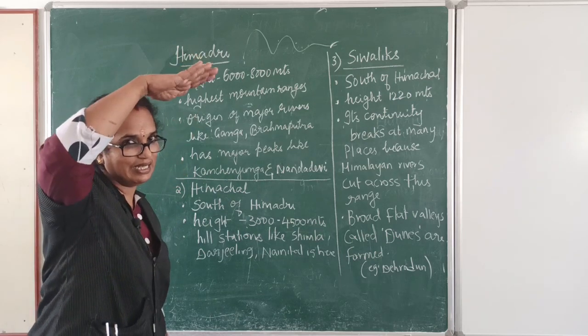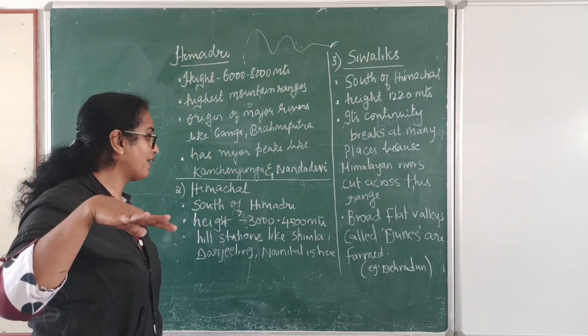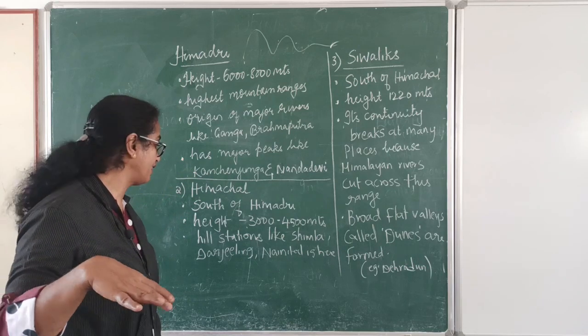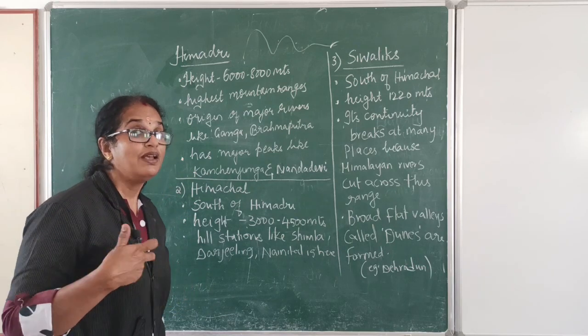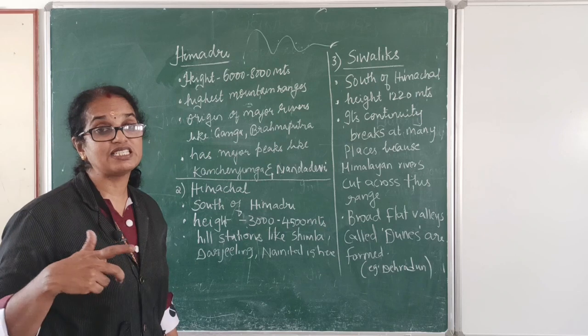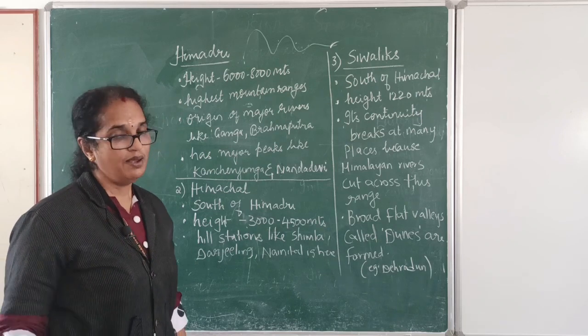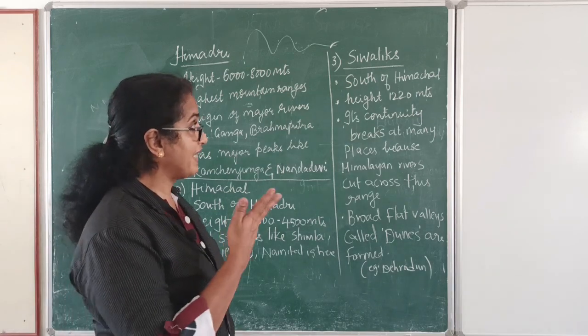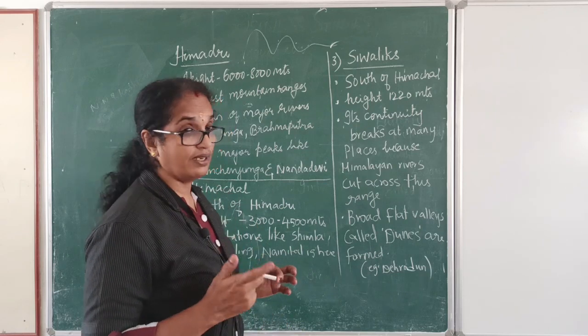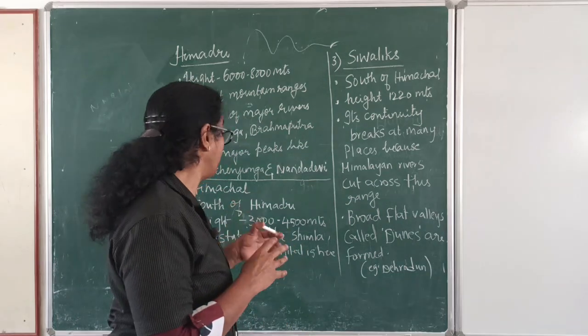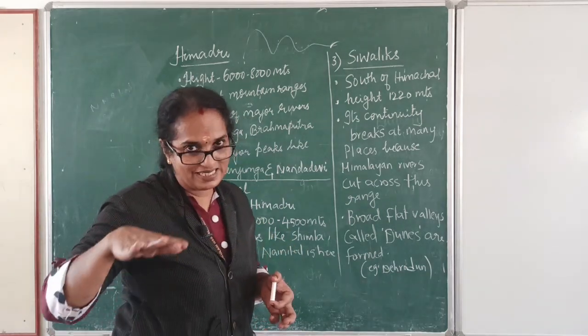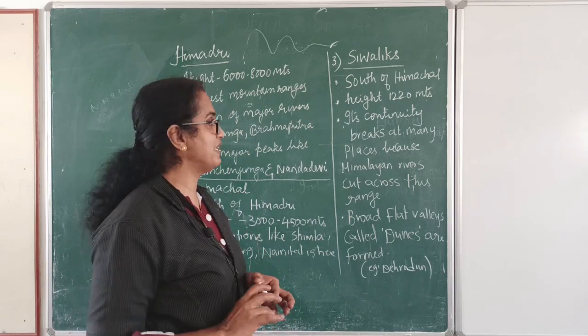Height is 3,000 to 4,500 meters. And here what do you find? Plenty of hill stations and resorts like Shimla, Nainital, Mussoorie, etc. are formed. Next we have Shivalik, situated to the south of Himachal. Height is 1,220 meters.